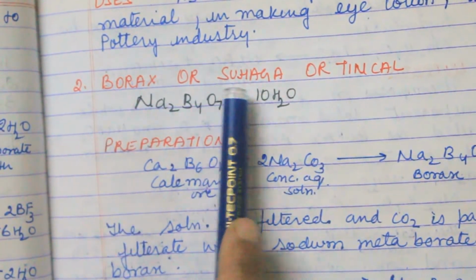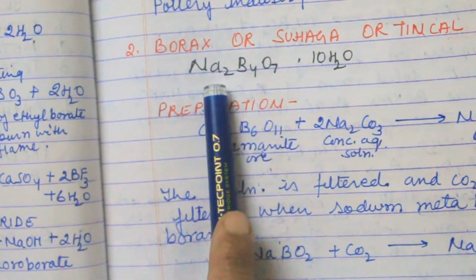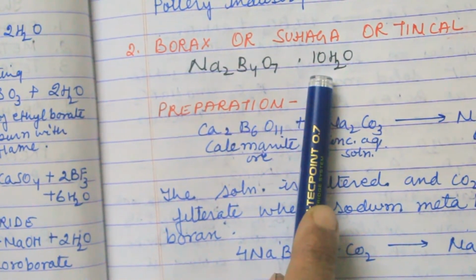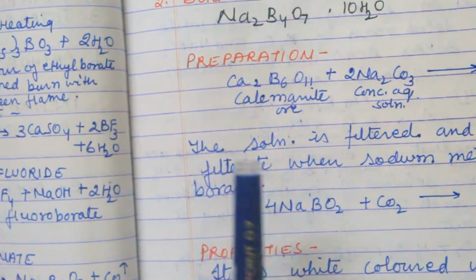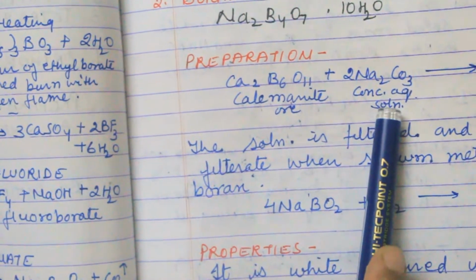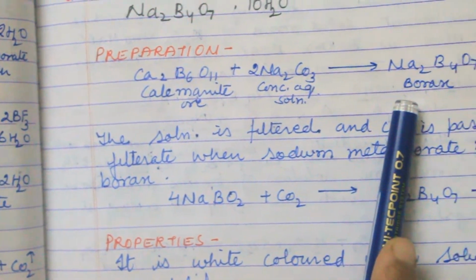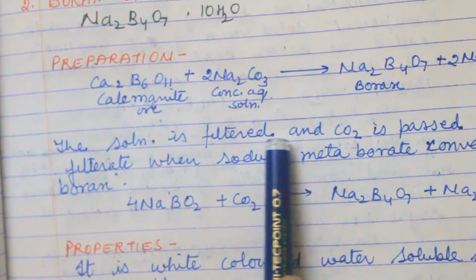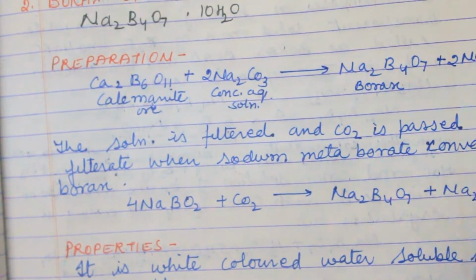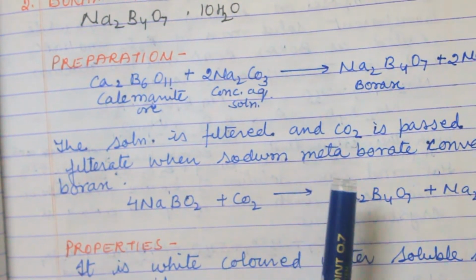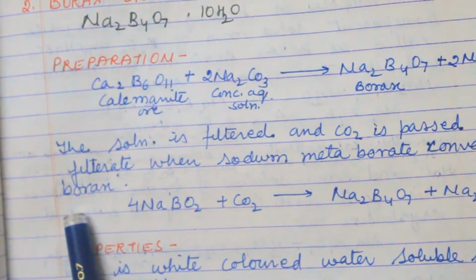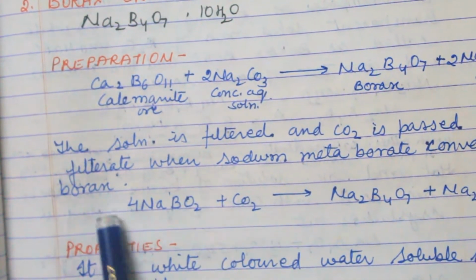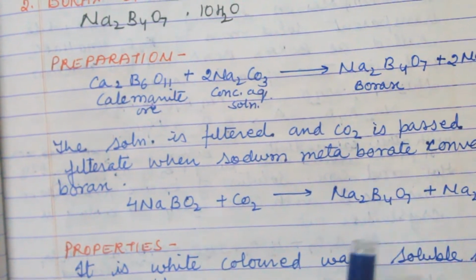Next is borax, or suhaga, or tincal. The formula is Na2B4O7·10H2O. Now preparation: when colemanite reacts with sodium carbonate, it forms borax, NaBO2 and CaCO3. The solution is filtered and CO2 is passed into the filtrate. Sodium metaborate is converted into borax when CO2 is passed over this solution.